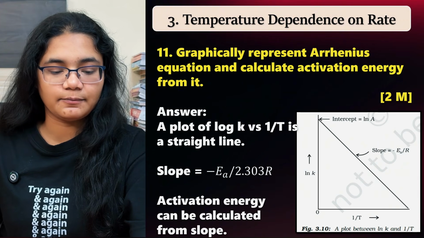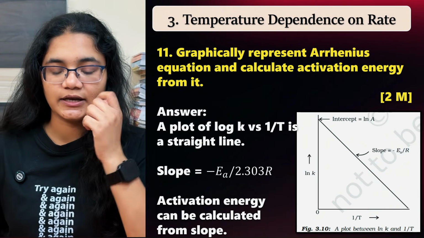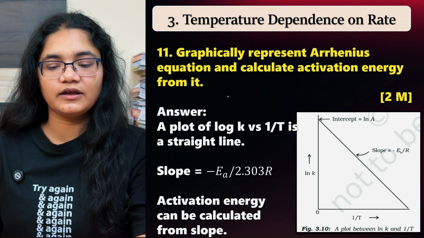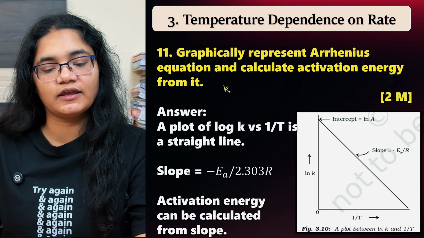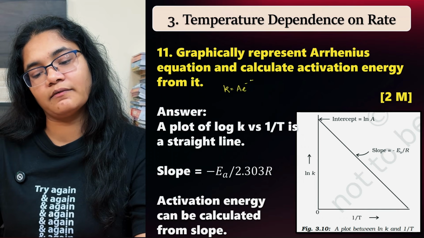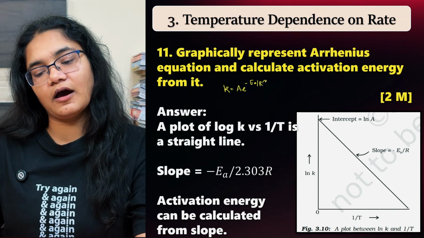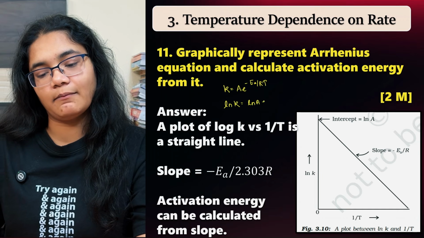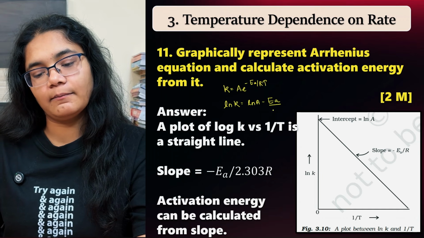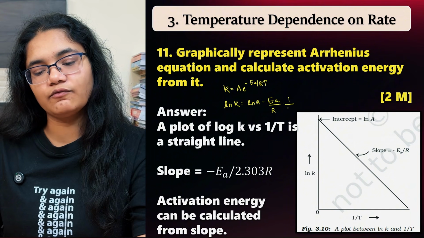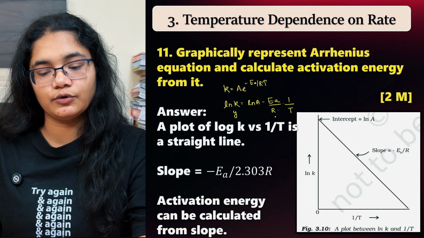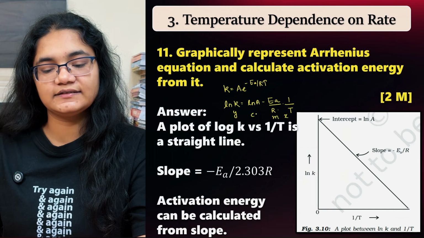Next is graphically represent the Arrhenius equation and calculate the activation energy from it. We have K is equal to A into e to the power of minus EA by RT. So I have ln K is equal to ln A minus EA by R into 1 by T. Now if I plot this, ln K is y, equal to m x plus c.